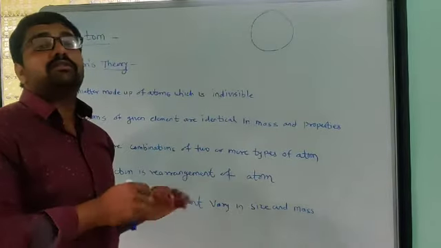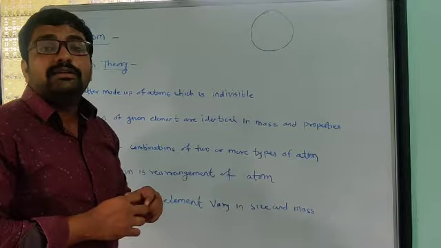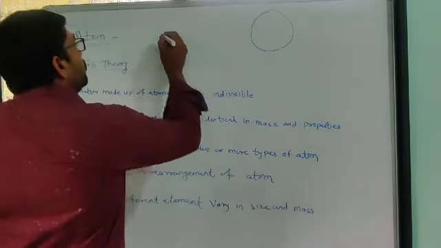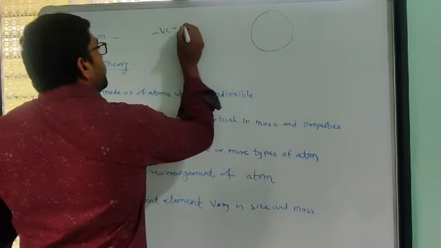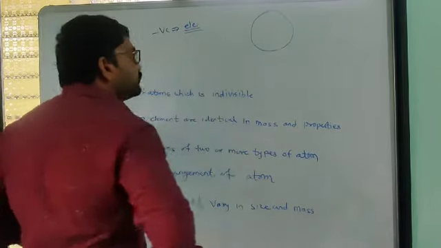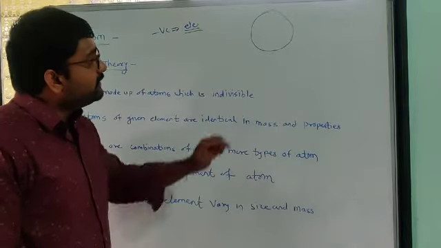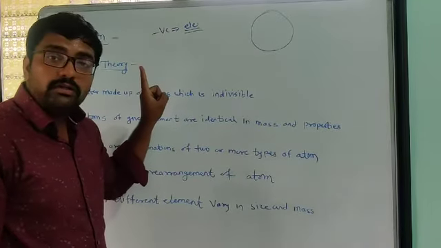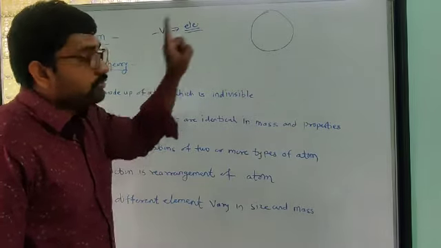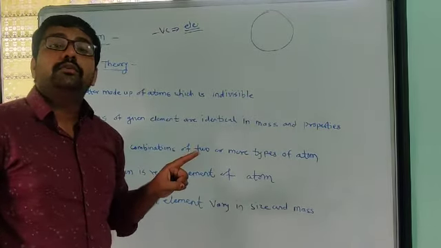But actually that's the wrong statement, because Sir J.J. Thomson later found the negatively charged particle that we call an electron. Through that, it was shown that this is not true.